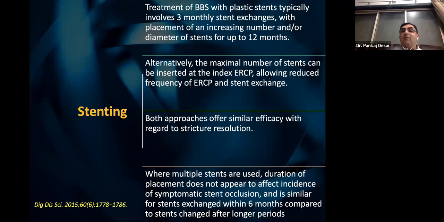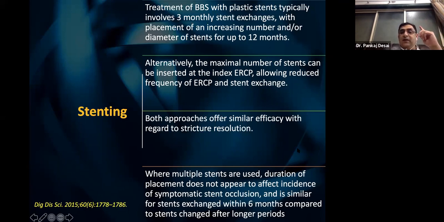Alternatively, the maximum number of stents can be inserted at the index ERCP. This is one more theory, that you can put 1, 2, 3, as many stents as you can at the index procedure, but this is sometimes very difficult in strictures which are too tight. So a graded stenting is always helpful. Both approaches offer similar efficacy with regard to the stricture. It depends on how easily the stent goes.